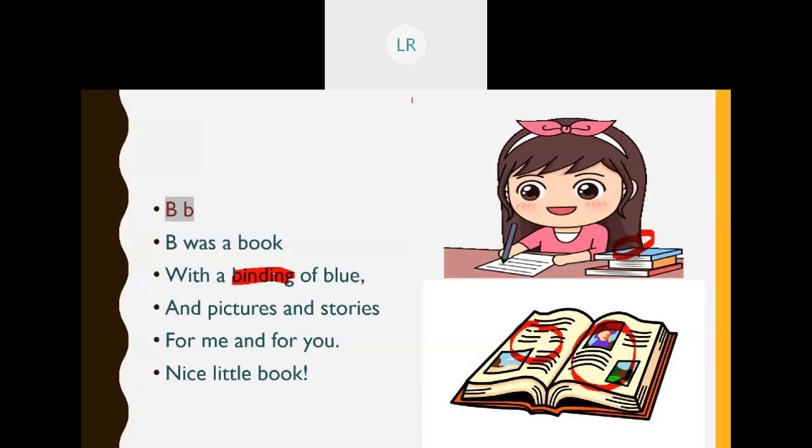Yes, you just note down the meaning. I'll write the meaning here. I'll change the color. Now you note down: a strong covering or large covering holding the pages of a book.